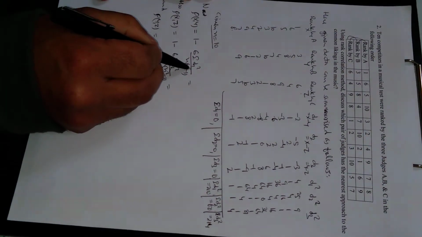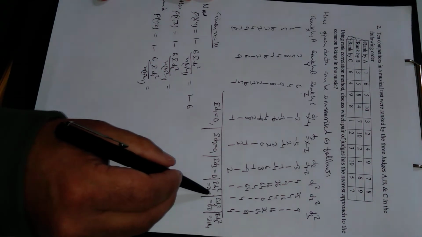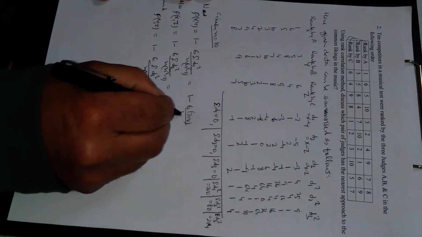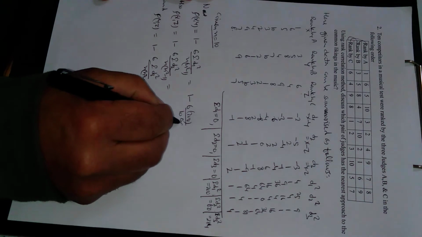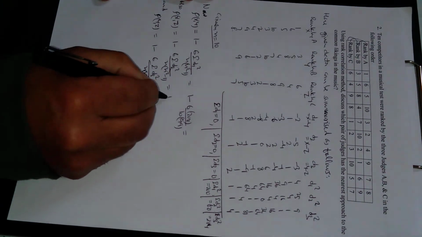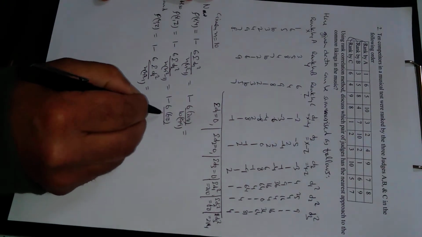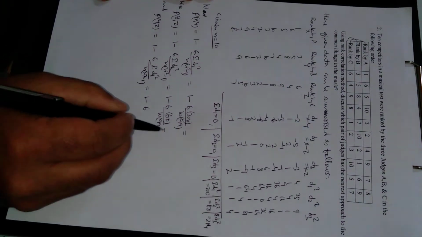So now solving this one, this is 1 minus 6 summation D1 square. D1 square is 200, this is 10, this is 10 square minus 1, 100 minus 1 is 99. This is 1 minus 6 summation D2 square. D2 square is 60. This is 10, 99. Similarly, this is 1 minus 6 summation D3 square.